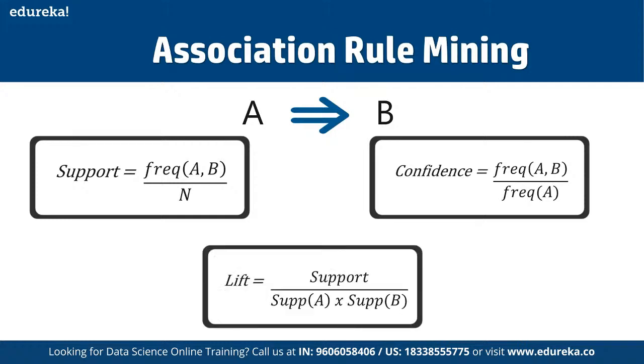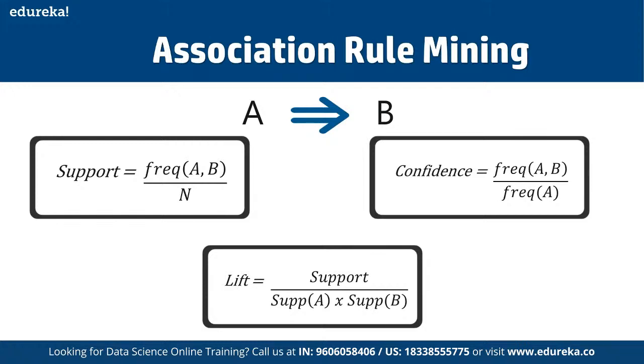So basically, lift indicates the strength of a rule over the random occurrence of A and B, and it basically tells us the strength of any given rule here. So for finding that out, we have to simply divide the support of A and B together by the support of A times the support of B. So focus on the denominator. It is the probability of the individual support values of A and B and not together. So lift explains the strength of a rule. So the more the lift, the more the strength.